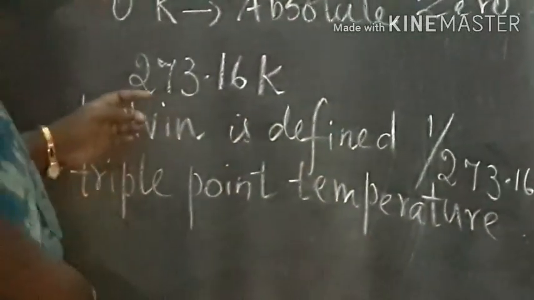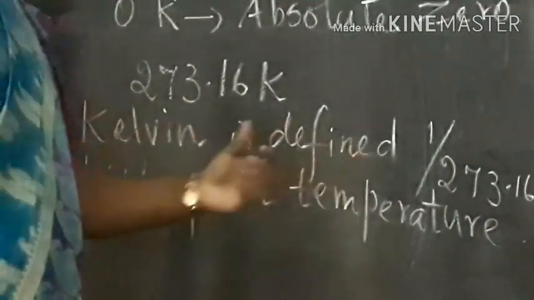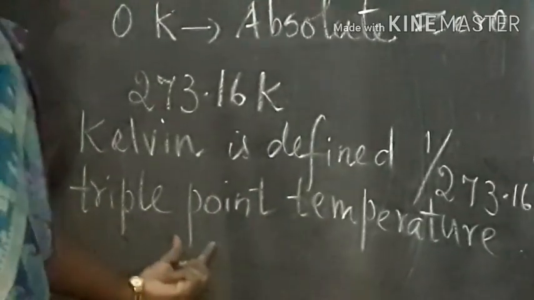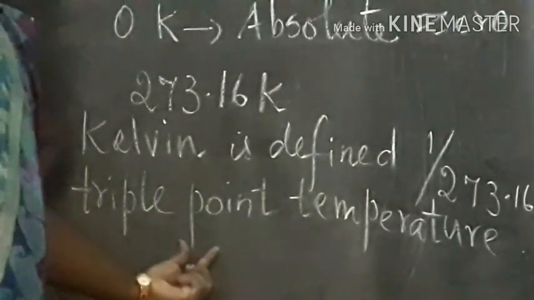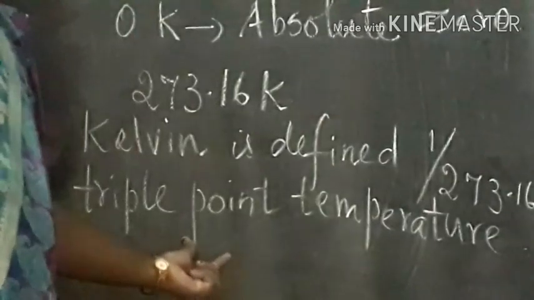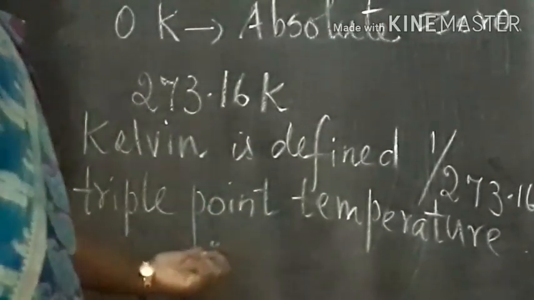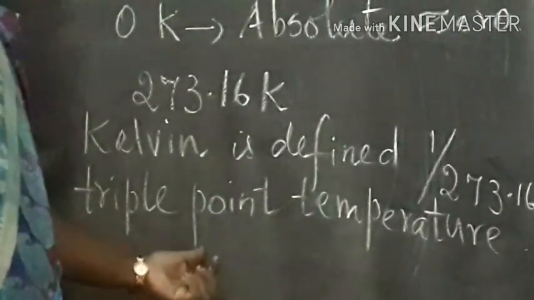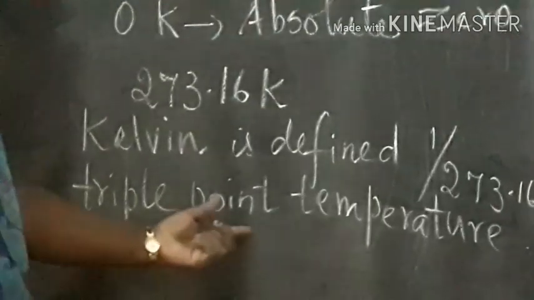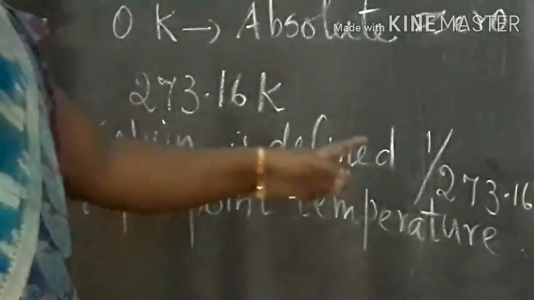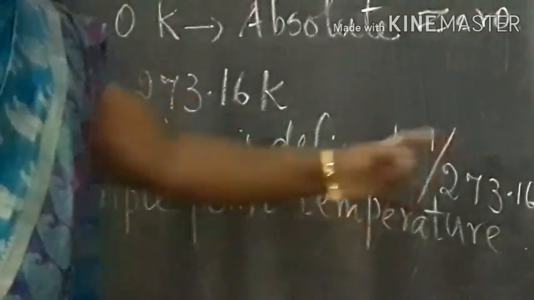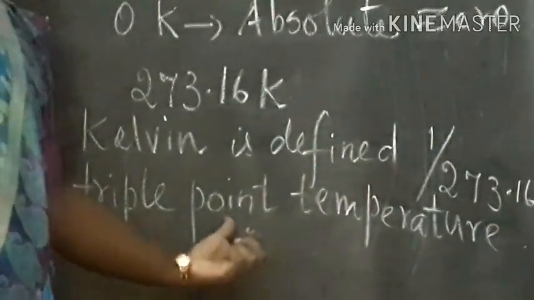So 1 Kelvin is defined as 1 by 273.16 of the triple point temperature. Triple point temperature is a temperature at which the molecules of a substance are in equilibrium. That particular point is called the triple point temperature, and Kelvin is defined as 1 by 273.16 of it.